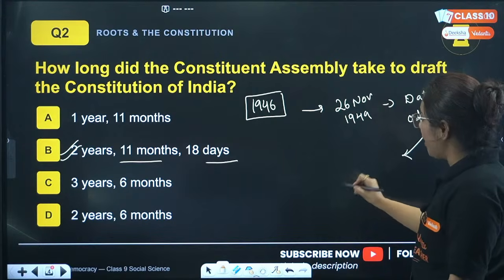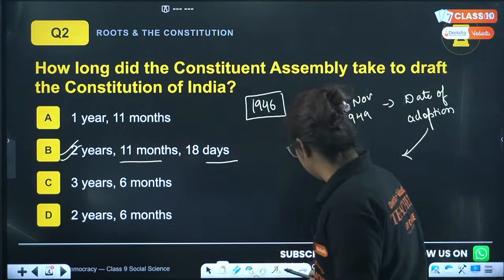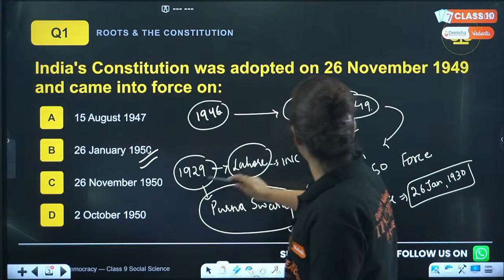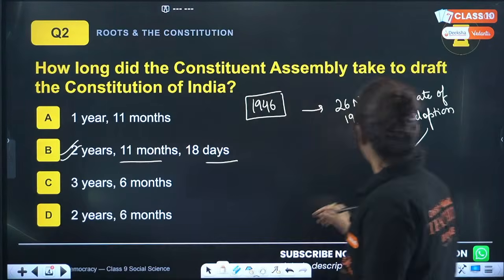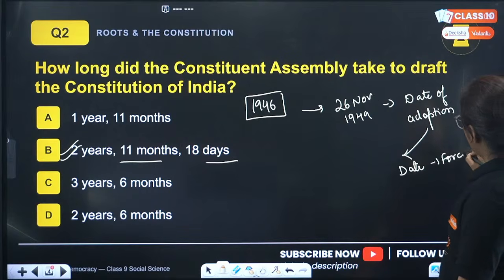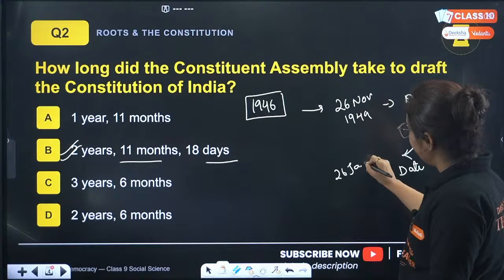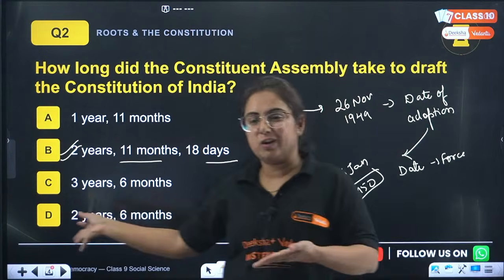However, the date of enactment, the date on which it came into force, pay attention to this, that is known as 26th of January 1950. Since then we are celebrating Republic Day on the same day.